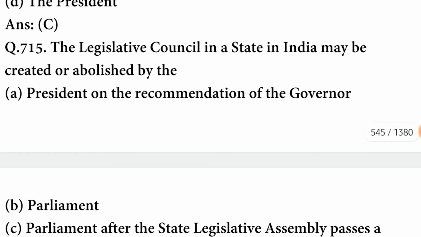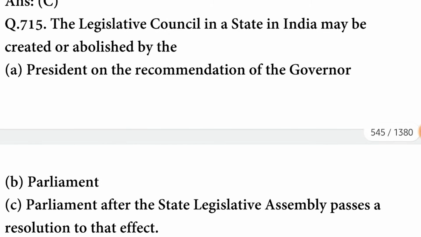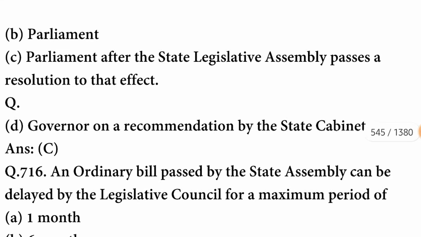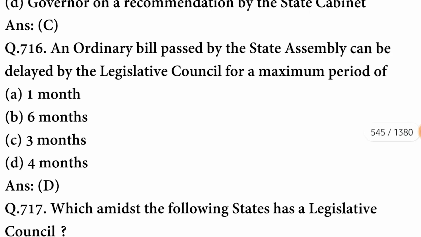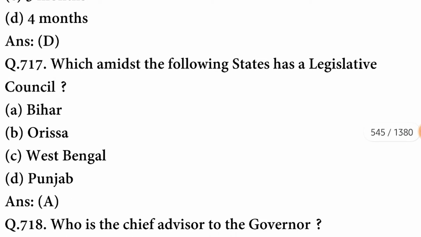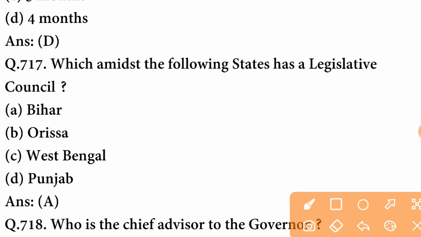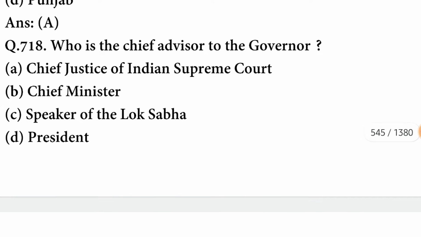The Legislative Council in a state in India may be created or abolished by the Parliament after the State Legislative Assembly passes a resolution to that effect. C option is correct. An ordinary bill passed by the State Assembly can be delayed by the Legislative Council for a maximum period of 4 months. D option is correct. Which of the following states has a Legislative Council? The state is Bihar.